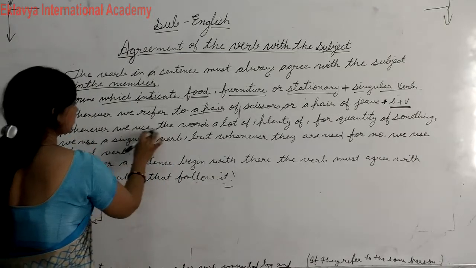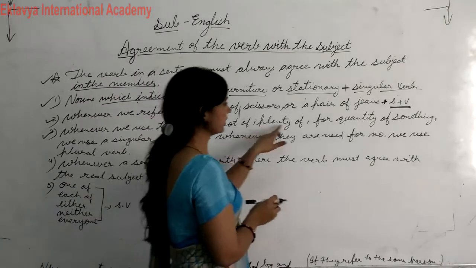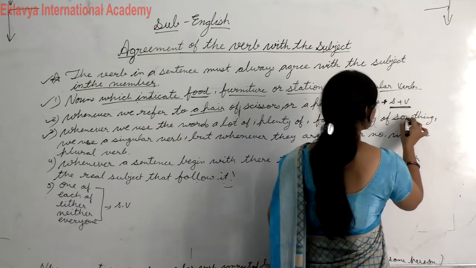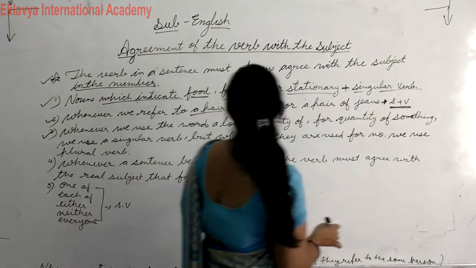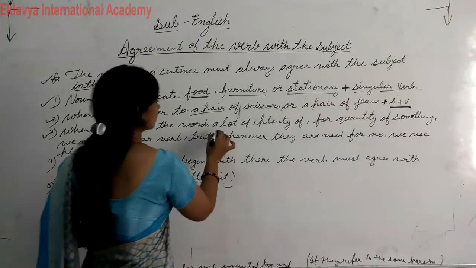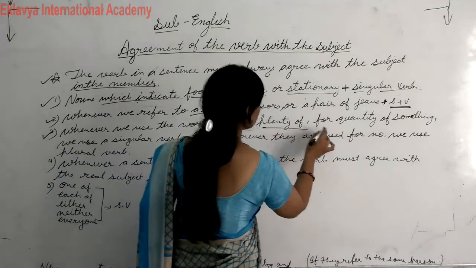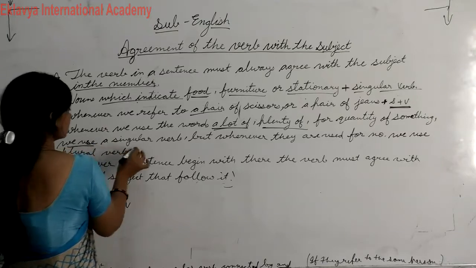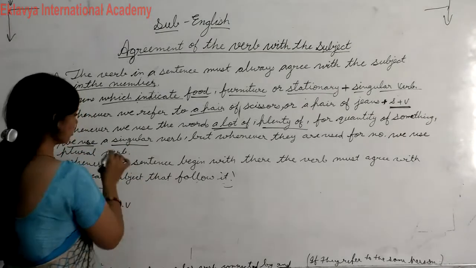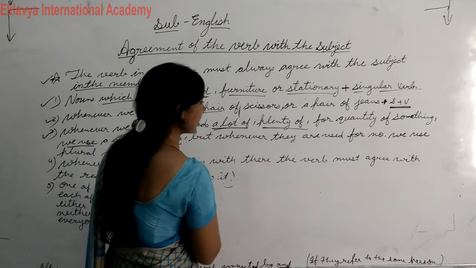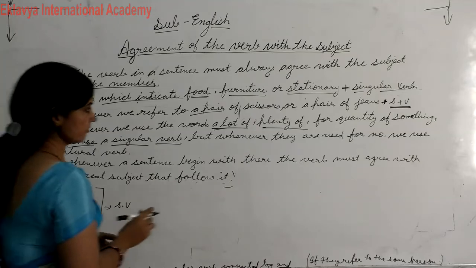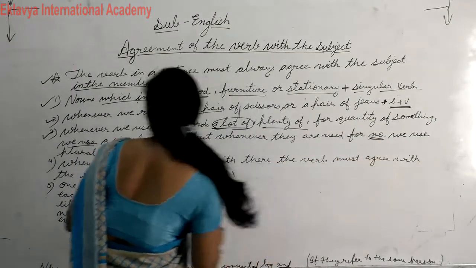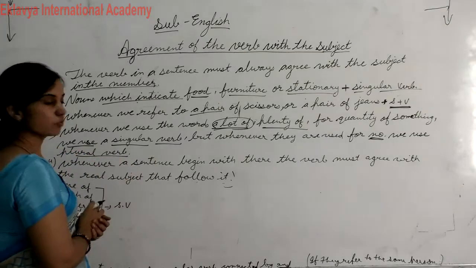Whenever we use the words a lot of, plenty of, for quantity of something, we use singular verb. But whenever these words are used for numbers, we use plural verb.